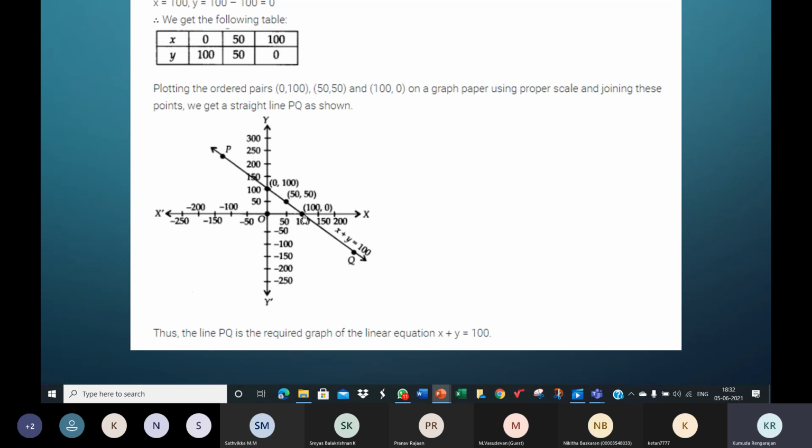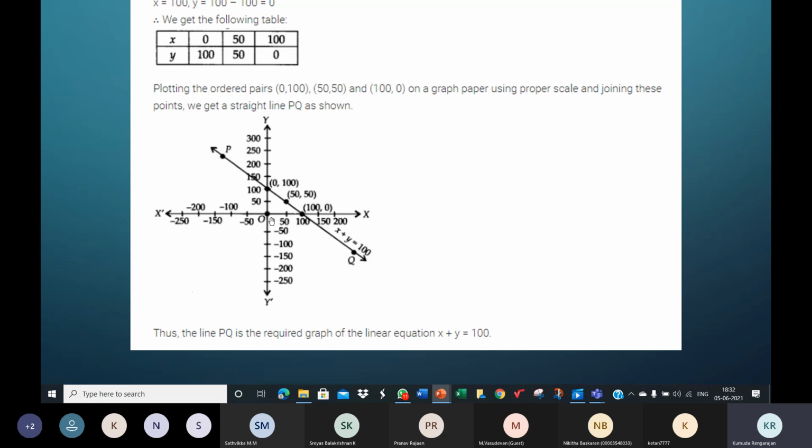So after joining the 3 points, you need to extend it. It's not a line segment, it's a line. So extend it. You can see it here. Extend the line and use arrows on either end. You don't have to write this. They've mentioned it because this indicates it's a line PQ. They've marked the points P and Q here, indicating this line, and just named it PQ. This is optional. You don't have to do it, but it's okay if you do.